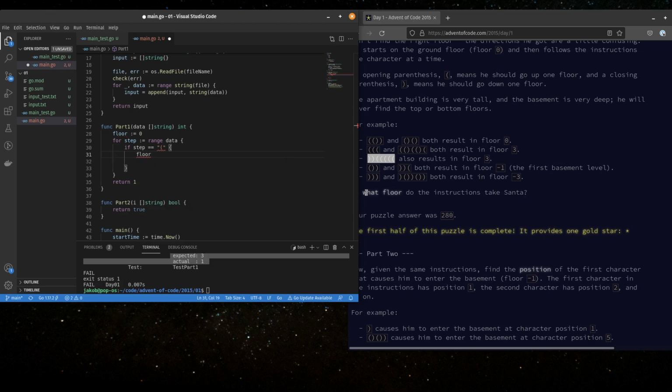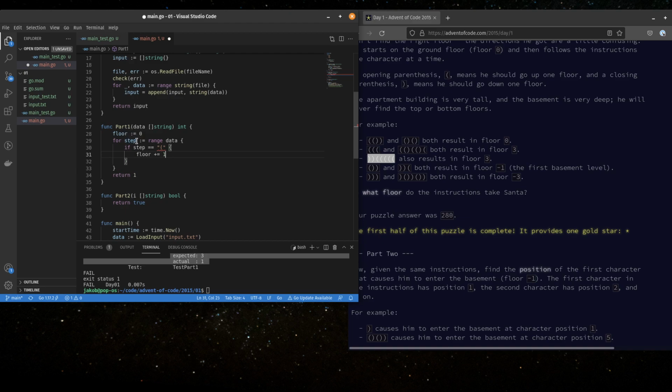So floor plus equals 1 is the same operation as floor equals floor plus 1. So it's basically just tacking 1 onto it. All right, so that should deal with, why isn't it like this?